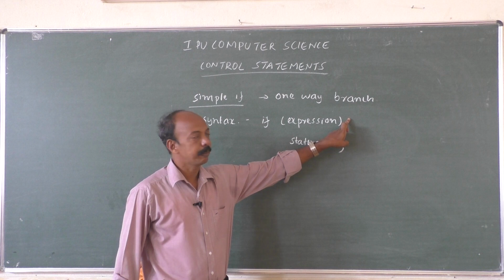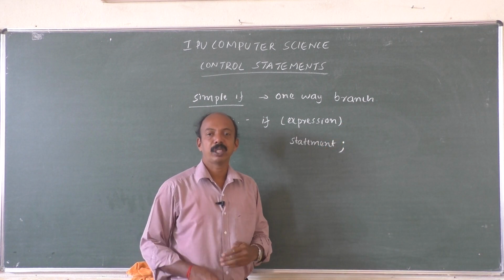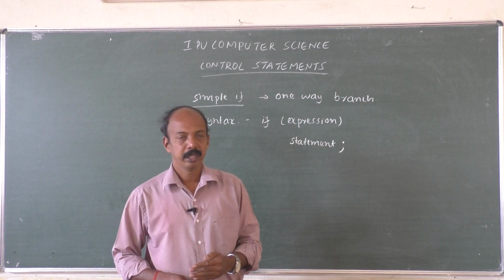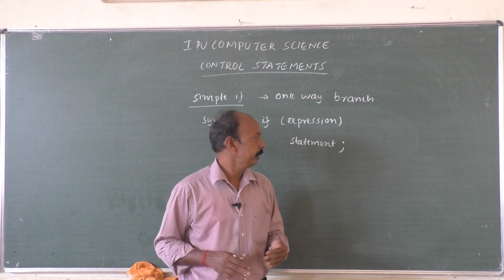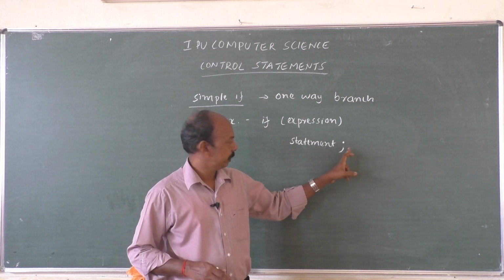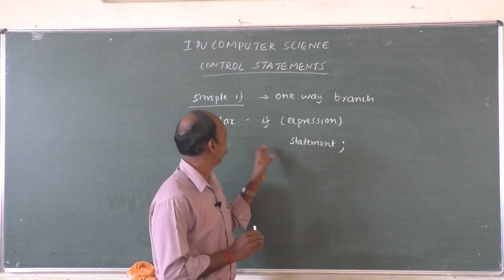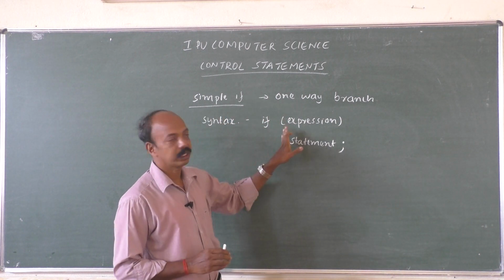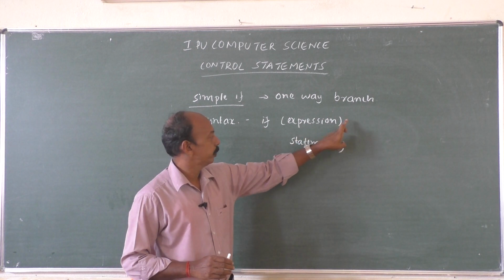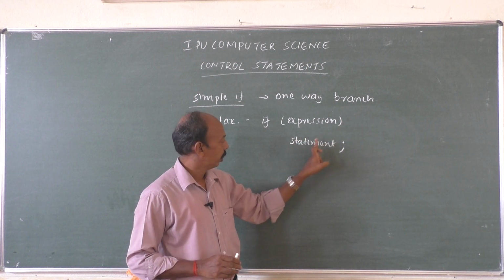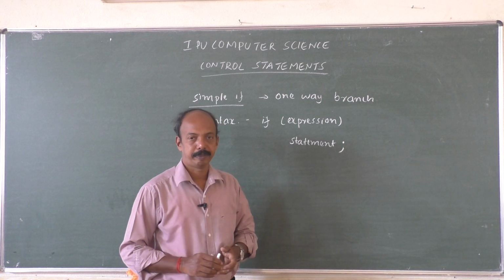Remember, there is no semicolon after the if expression. So far, in all the statements in a program except void main, we have had a semicolon at the end of each statement. But whenever we are writing control statements, there is no semicolon after that particular control statement. Semicolon will be written only after the statement.